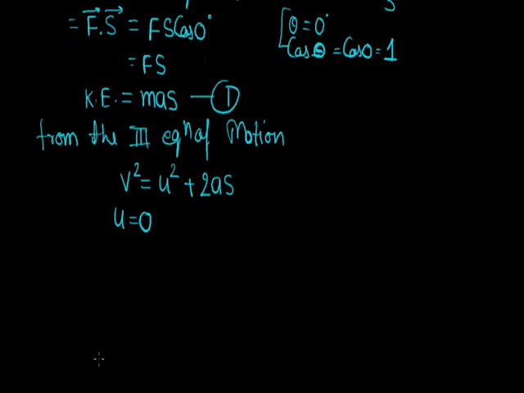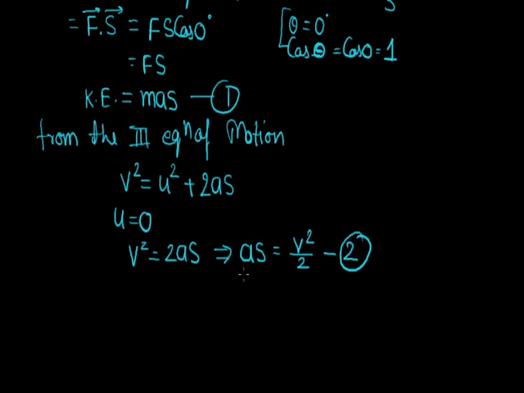So we can write this equation as v square equals 2as, and here as equals v square by 2. Now put the value of as from equation 2 into equation 1, we get kinetic energy of the object will be m into as, which is v square by 2.